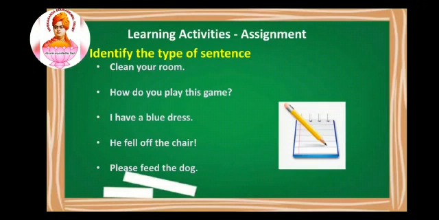And next is your assignment. Identify the types of sentences. I have given 5 statements here. You have to identify what type of sentence it is. First one, clean your room. Second one, how do you play this game? I have a blue dress. He fell off the chair. Please feed the dog. So what you have to do, you have to identify what type of sentence this is, and you have to do your assignment.